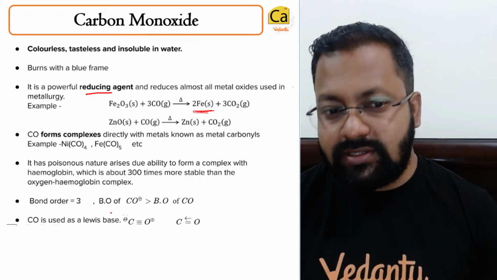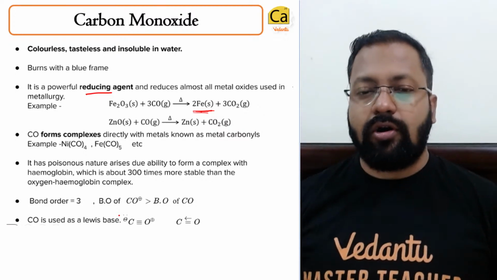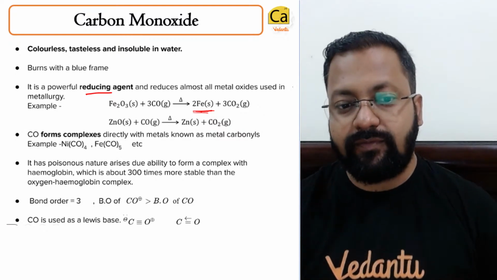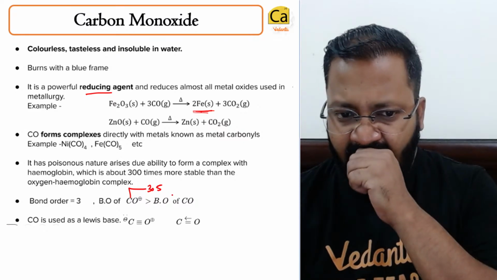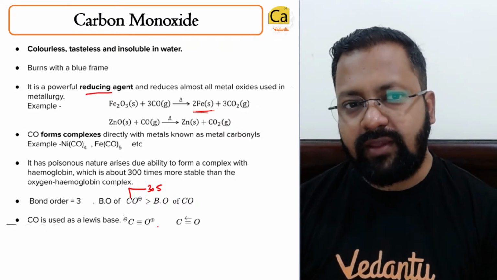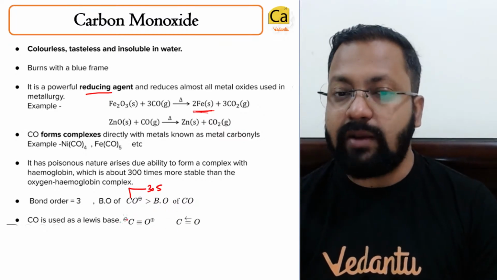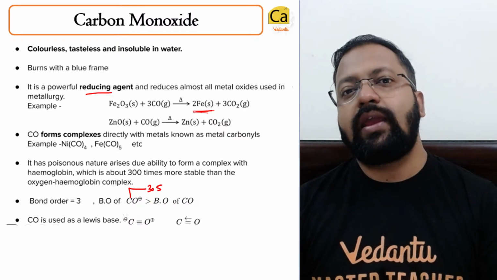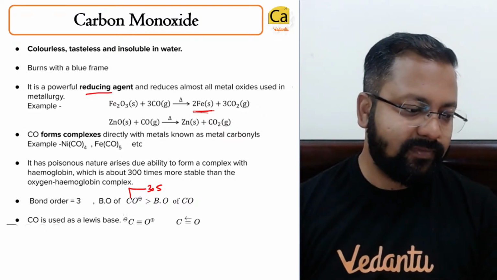The bond order is 3. However, the bond order in CO plus is more than the bond order in CO. In CO plus, the bond order is 3.5. If you look at the Lewis structure, you can see that the carbon atom has a negative charge. So because of the negative charge on carbon atom, it can be utilized as a Lewis base.